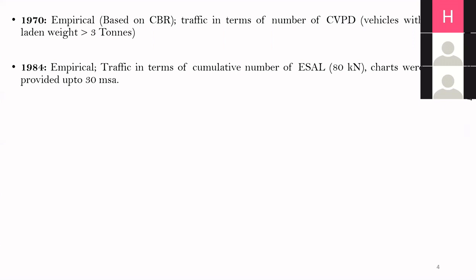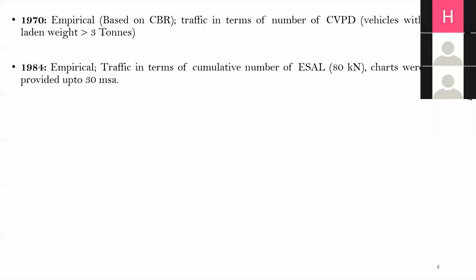Okay. Now there is a slight difference between the 84 and 70 versions. In the 70 version, the traffic was defined in terms of commercial vehicles per day. Again, I recall, what is a commercial vehicle? It indicates a vehicle with laden weight more than 3 tons, because we design our pavement only for commercial vehicles.